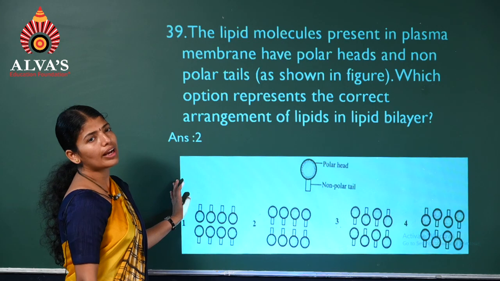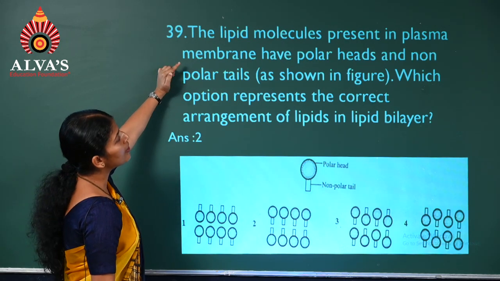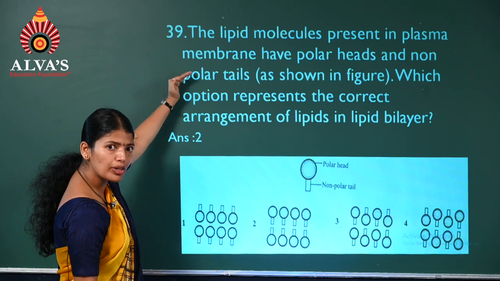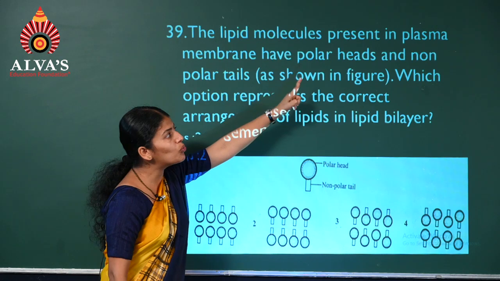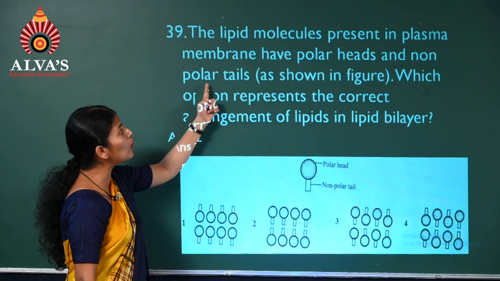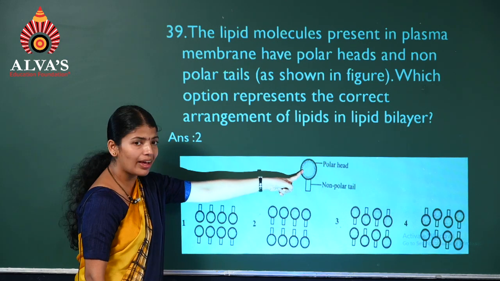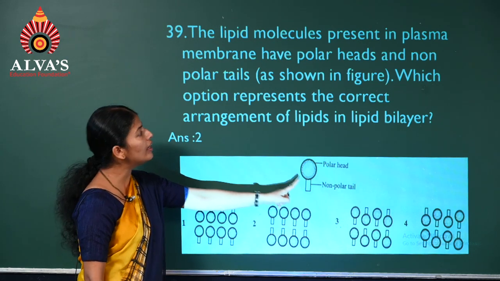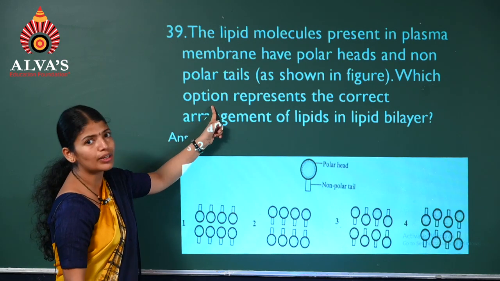Question number 39. The lipid molecules present in the plasma membrane, we have already come across these lipids. They have polar heads and non-polar tails. The structure is like this, the polar head and the non-polar tail. So which option represents their correct arrangement?